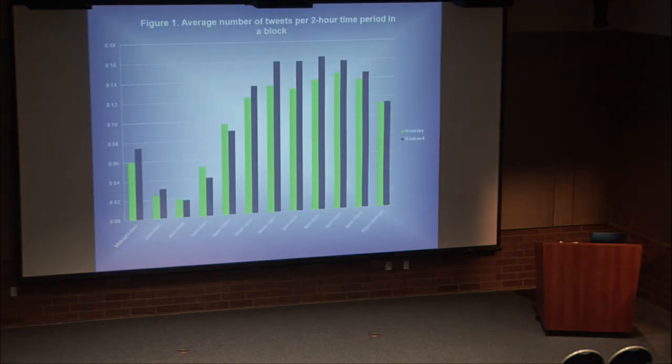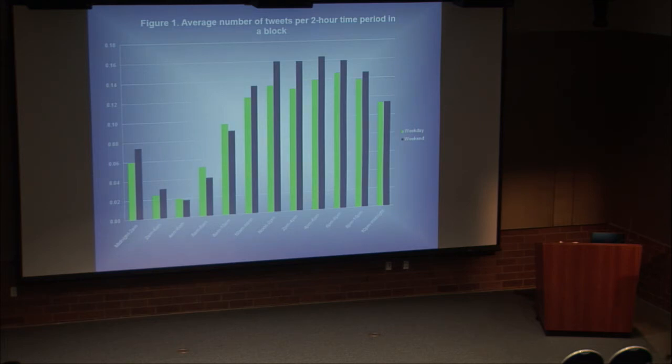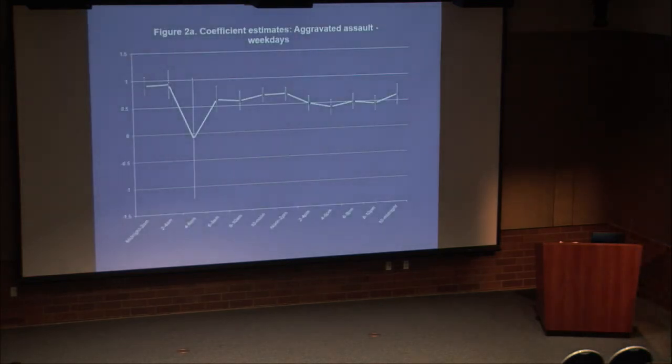So the results first, this is what we found as far as the number of tweet activity going on over the hours of the day during our study period, split between the weekdays and weekends. So you can see people are generally sleeping in the early morning, and then it comes up and it peaks later in the day, and then it starts going down. But even between midnight and 2 a.m., there's still a fair amount of tweeting going on. More tweeting going on the weekend than weekday late at night, as you might expect. That's the general pattern. So what do we find for crime effects?